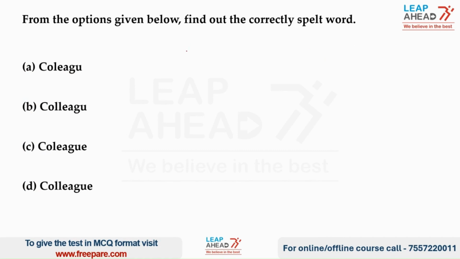In this question, we have to find out the correct spelling of the word colleague. So the word colleague is spelled as Colleague. The word means an associate or a companion. Let us now have a look at the options.